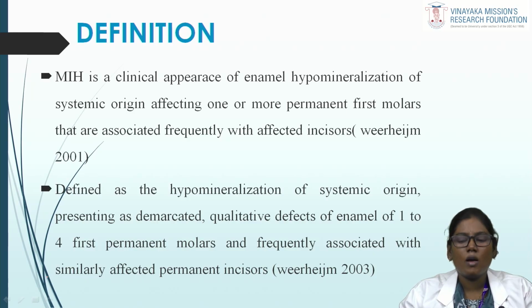Also, Weerheijm modified the definition in the year 2003, and according to that, it is defined as hypomineralization of systemic origin presented as well demarcated qualitative defects of enamel of one to four first permanent molars, frequently associated with similarly affected permanent incisors.